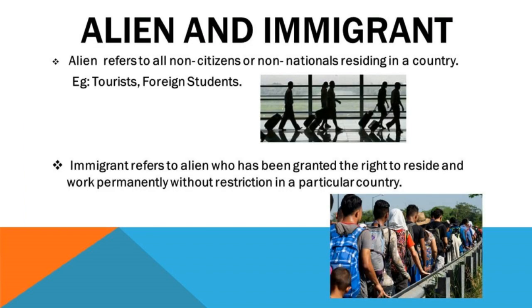Alien and immigrant are the two terms that are used to refer to non-nationals of a country. Alien refers to all non-citizens or non-nationals residing in a country. Example, tourists, foreign students. Immigrant refers to an alien who has been granted the right to reside and work permanently without restriction in a particular country.